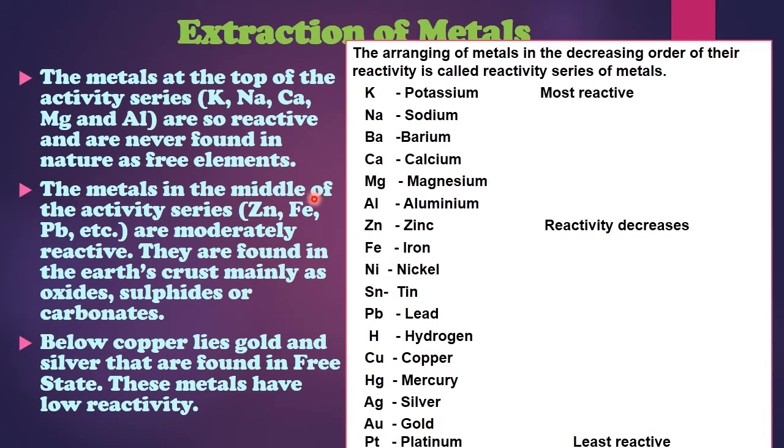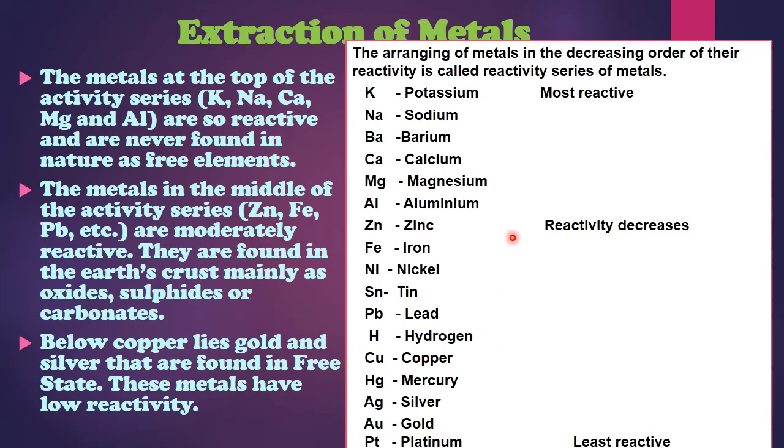So they are always found in combined state. The metals in the middle of the activity series like zinc, iron and lead etc. are moderately reactive. They are found in the earth's crust mainly as oxides, sulfides and carbonates. So when we look for their ores, we always find them in the form of oxides, sulfides or carbonates. And elements which are present below copper like gold and silver are found in free state. These metals have a low reactivity. So as they have a low reactivity, they are generally found in free state, means they are found all alone. And platinum and gold, you find them all alone also.